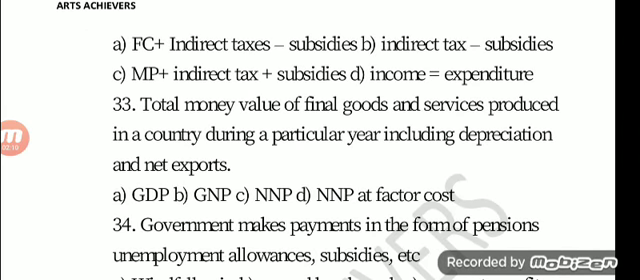Question number 33. Total money value of final goods and services produced in a country during a particular year, including depreciation and net export. Option A, GDP. Option B, GNP. Option C, NNP. Option D, NNP at factor cost. The answer is option B, GNP.